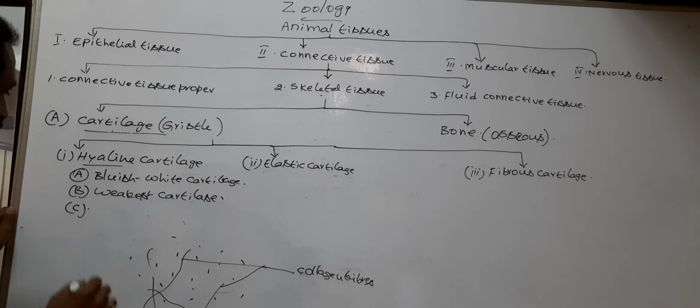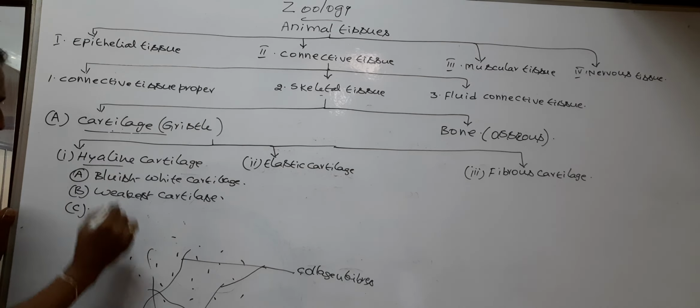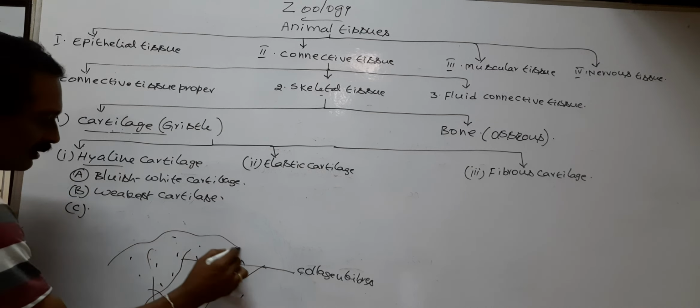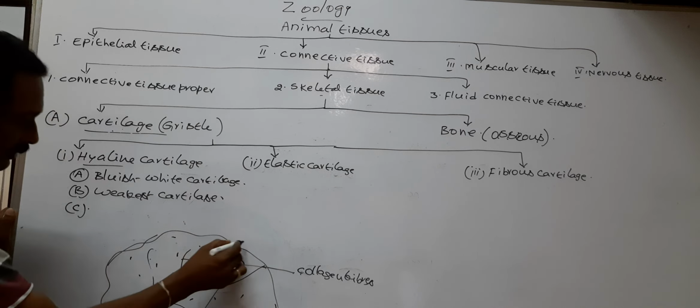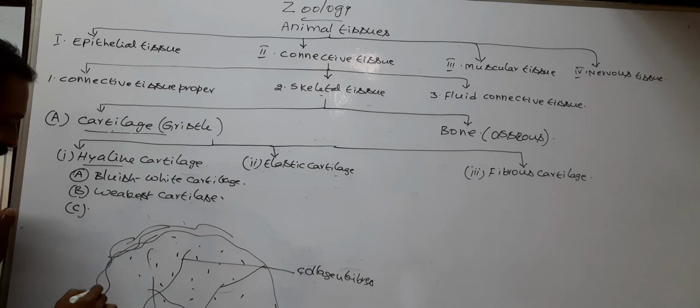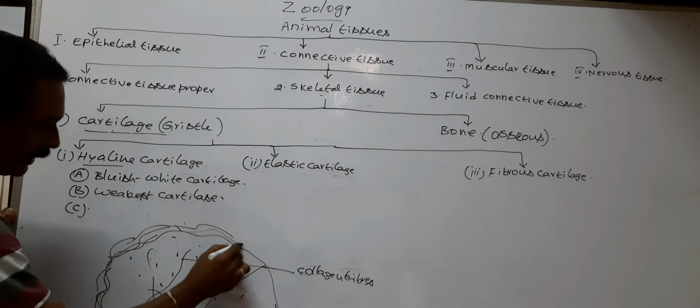Next, the hyaline cartilage is enclosed by perichondrium.